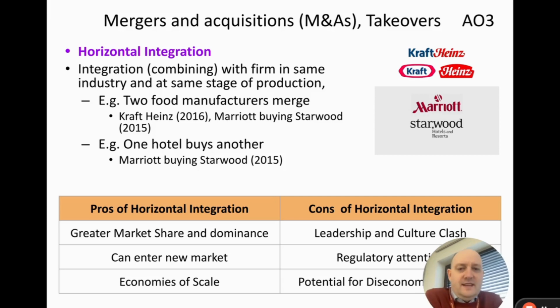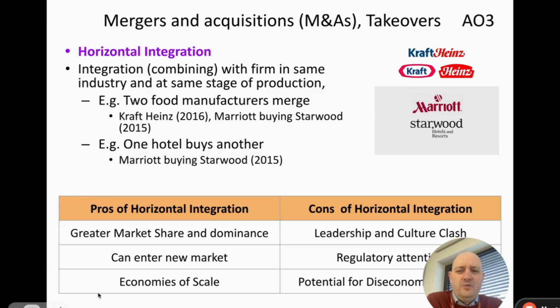Another example, I've just said this one, but Marriott buying Starwood would be another example of horizontal integration. So what are some pros and cons of horizontal integration? Well, one of the main ones is greater market share and dominance. So we look at Kraft Heinz, for example. Before the merger, they were both really big companies. But then after the merger, they go from two big companies to one massive company. And so that big company now is going to have bigger market share. It's going to be more dominant in the market.